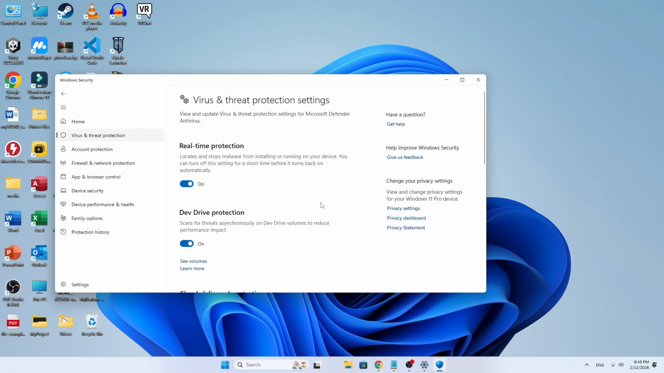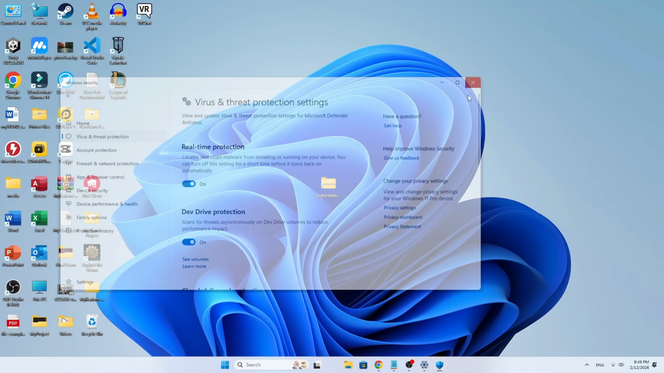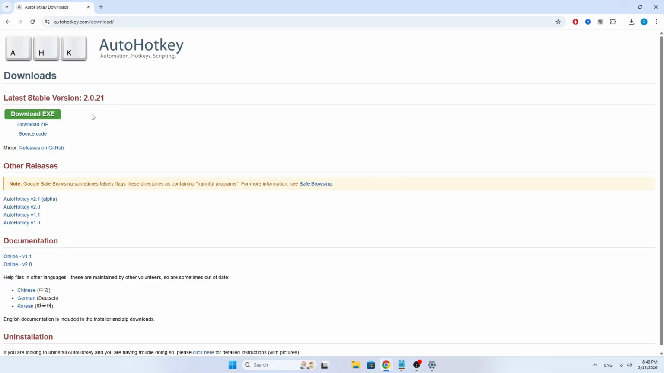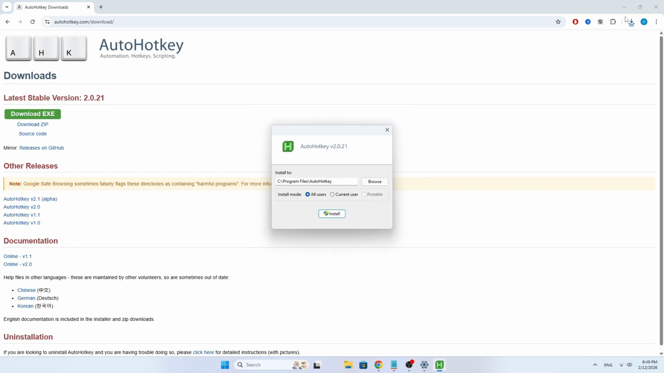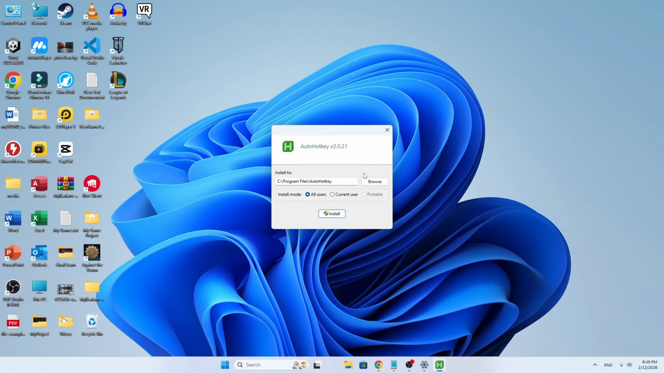Now, honestly, the easiest solution is this. If you're getting a 7-zip error while extracting AutoHotkey, the simplest fix is to avoid the zip file and download the exe installer instead. The exe version doesn't require extraction at all. You just double-click it and install normally. And in most cases, that completely fixes the problem.